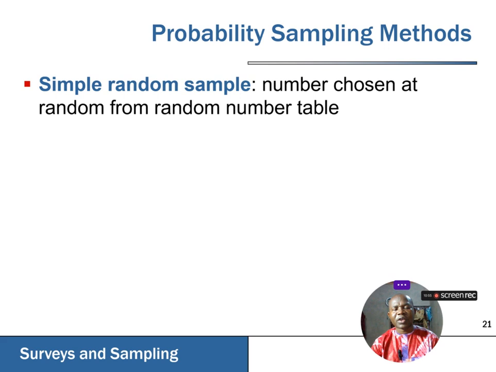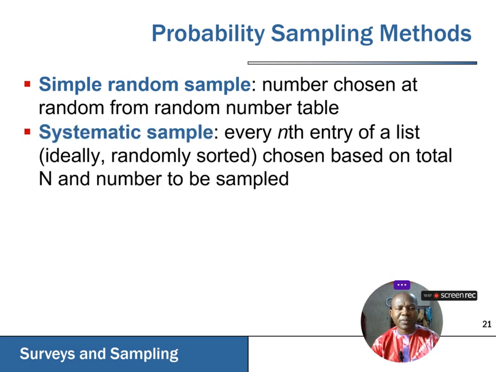And there are several ways we can do this, which I'm still going to explain. The second type is the systematic random sampling, which involves picking every nth term or the nth entry of a list that we have chosen from our sampling universe, and then we pick our sample size from it.